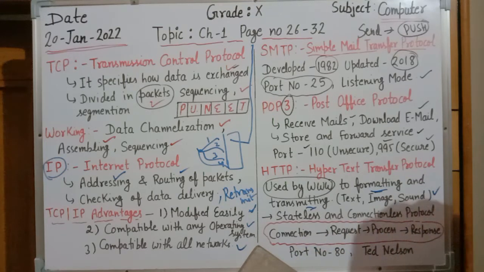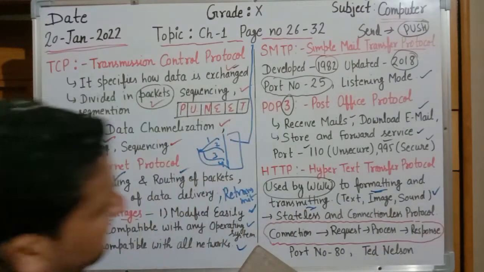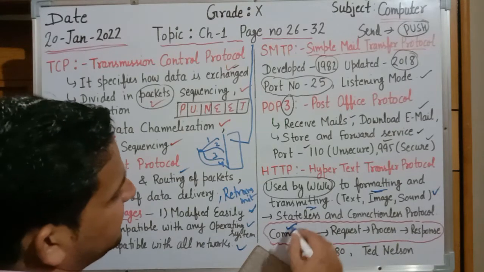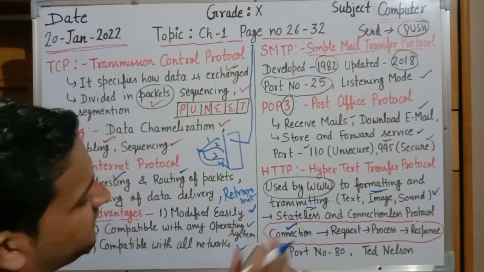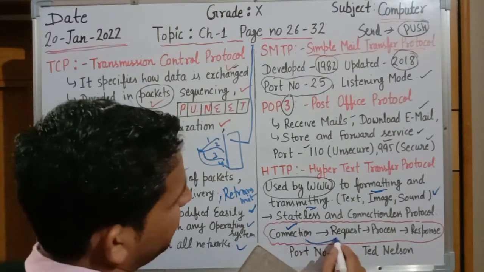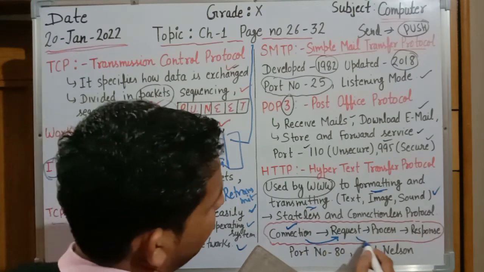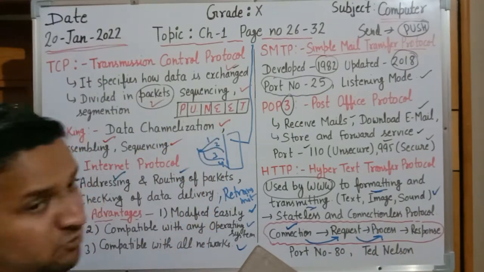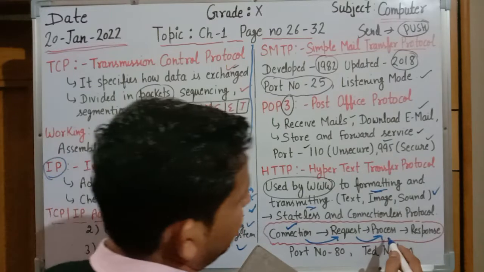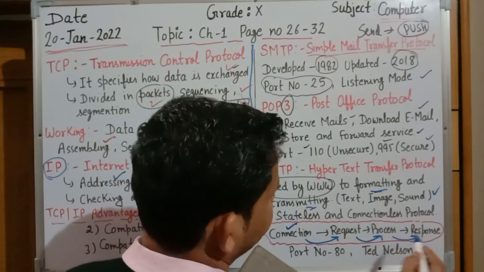HTTP does the processing in the following steps. In the first step, connection, it will create the connection one time. Afterward, it will receive the request. Afterward, it will do some processing on that data, and afterward it will give the response.